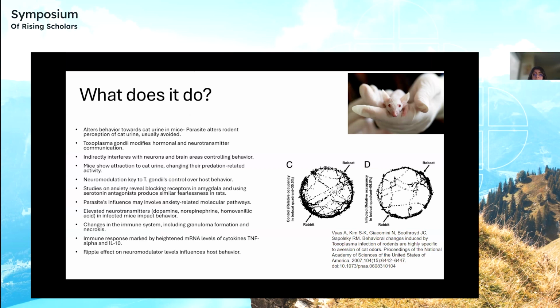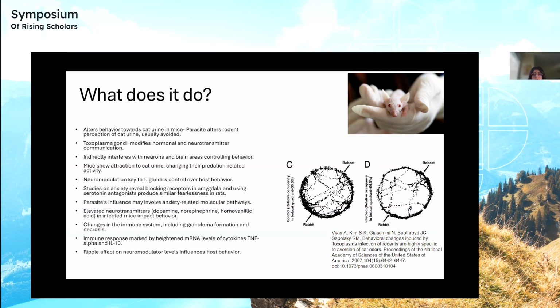It does this by modifying hormonal and neurotransmitter communication, and it directly interferes with neurons in brain areas controlling behavior, which causes the mice to show attraction to cat urine and thus changing their predation-related activity.